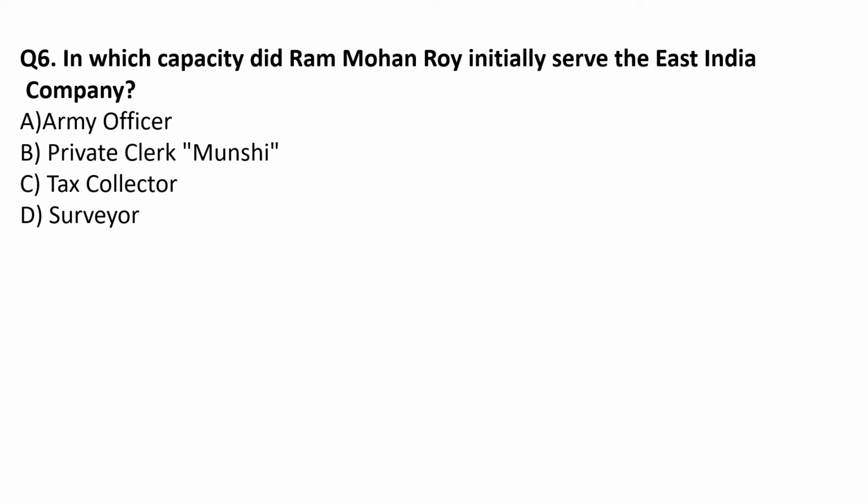In which capacity did Ram Mohan Roy initially serve the East India Company? Options are given to you. You have to select the correct option. The correct option for this question is option B, Private Clerk Munshi.